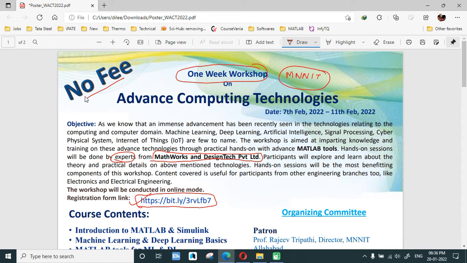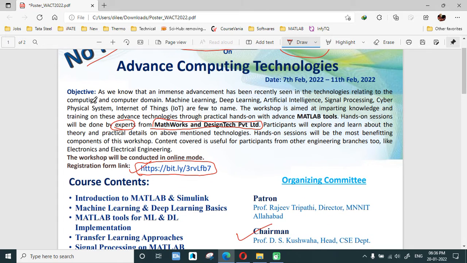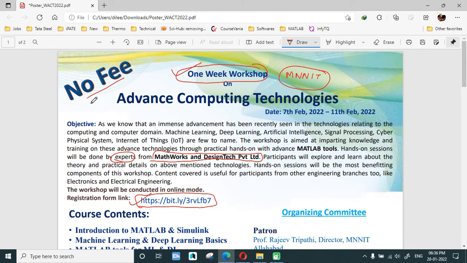Let's see what things in MATLAB you will be taught, because MATLAB is a big software and a 1 week workshop is not something in which you can learn everything in MATLAB. So a specific curriculum is designed for computer science background students, whether you are in BTech, MTech, whatever.